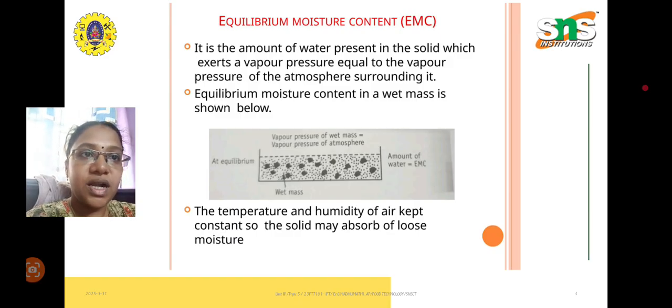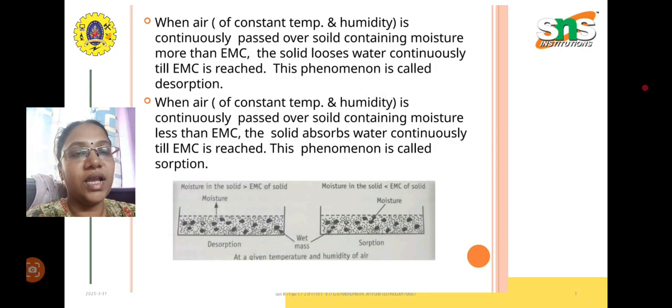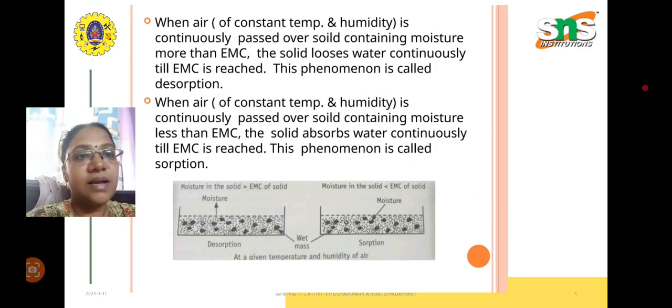So the equilibrium moisture content in a wet mass is shown below, as I already explained. Here the temperature and the humidity of the air are kept constant so that the solid may absorb or lose moisture. Okay, for example, they are giving a difference between desorption and sorption. When air of constant temperature and humidity is continuously passed over a solid containing moisture more than the equilibrium moisture content, this phenomenon is called desorption.